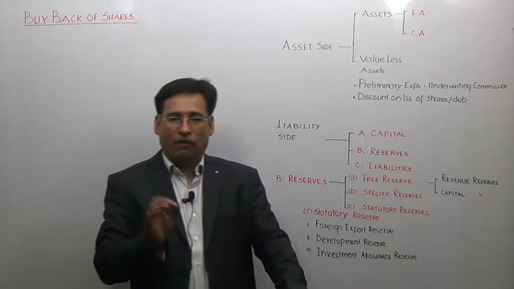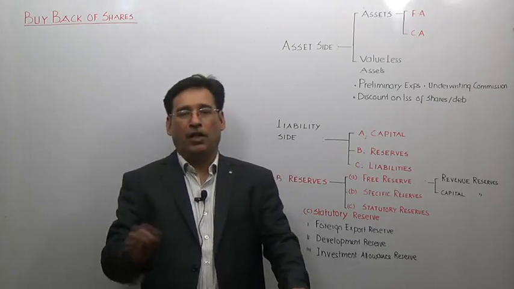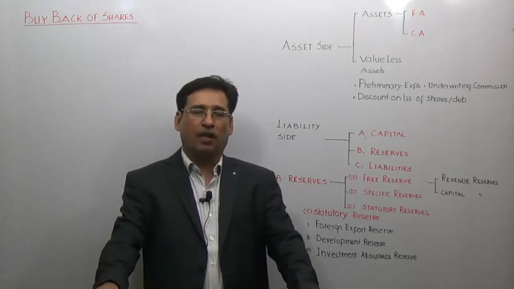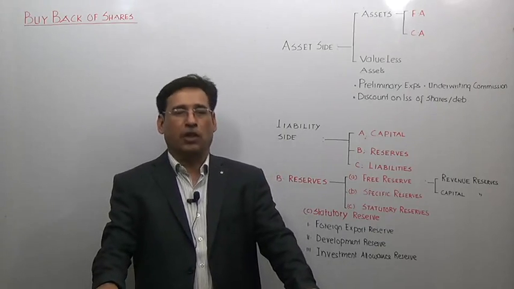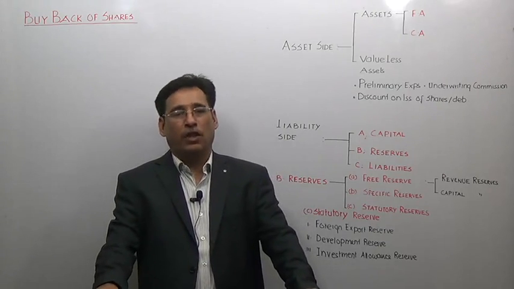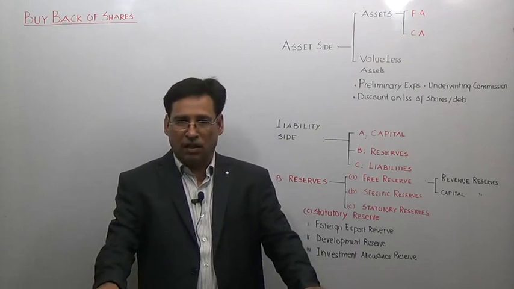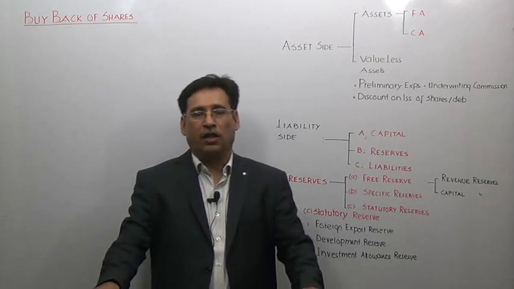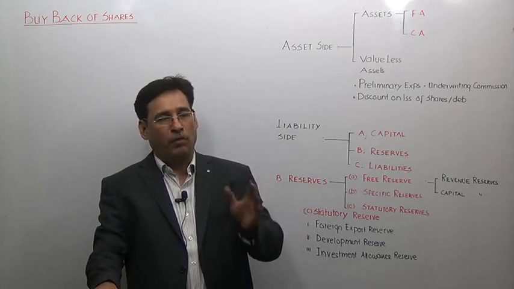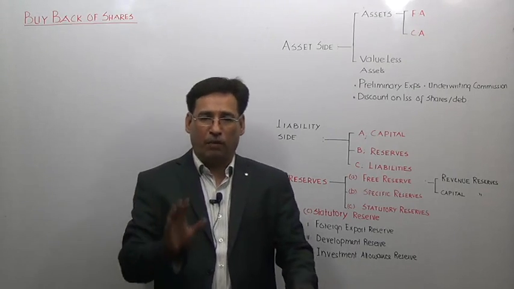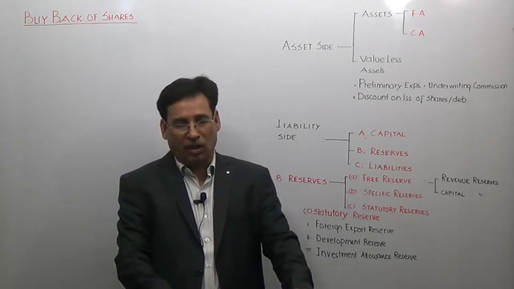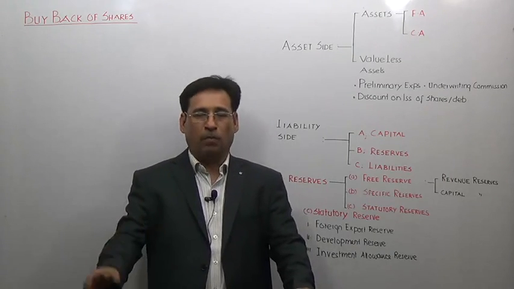A specific date will not be given, but the company will definitely give you a deadline: within 20 years, or in some special cases, as I said, within a maximum period of 30 years. Howsoever, there is a certainty, an assurance that your amount will be redeemed by the entity. So in the case of preference shares, the company redeems the amount, meaning it returns the amount.